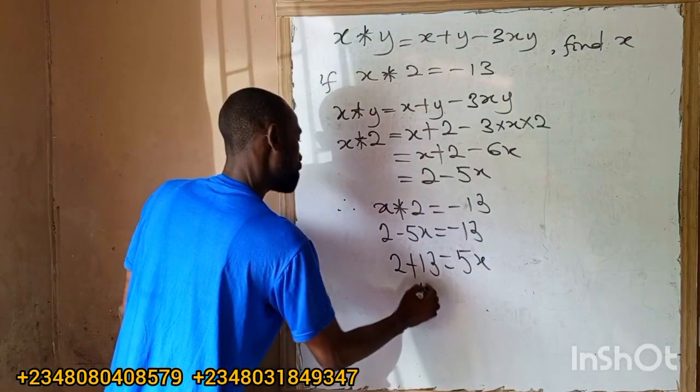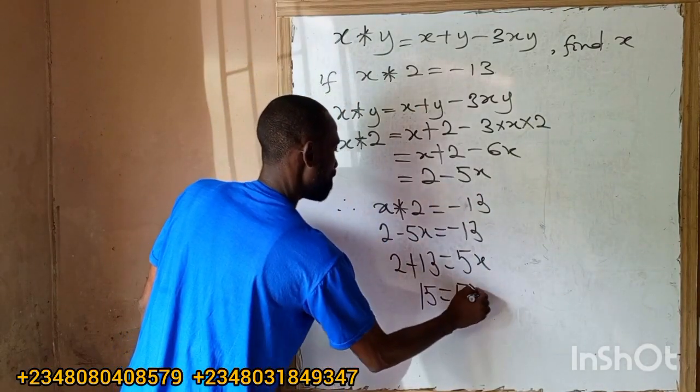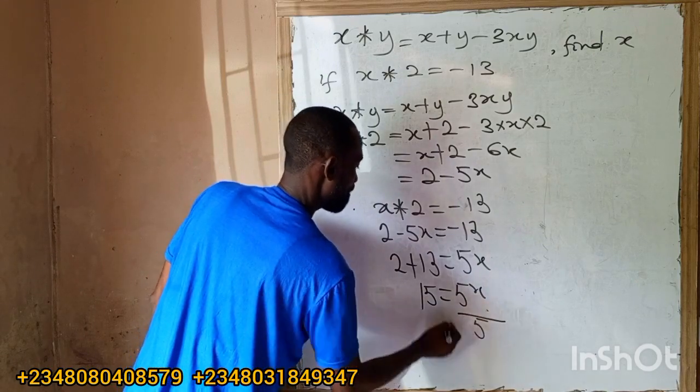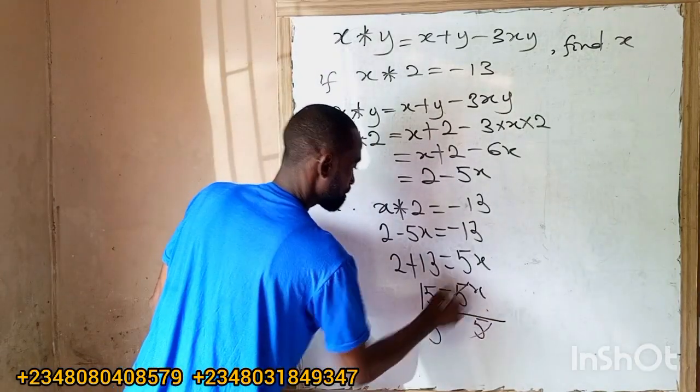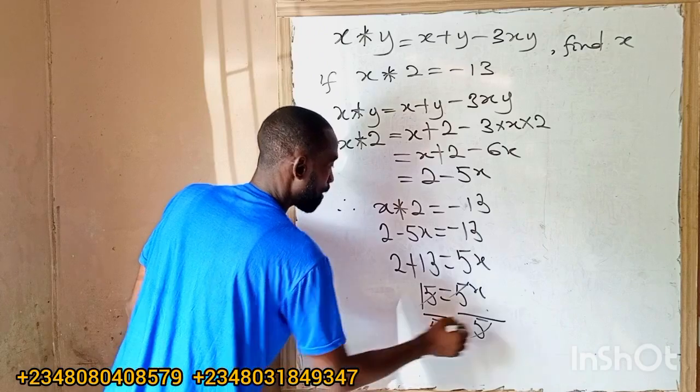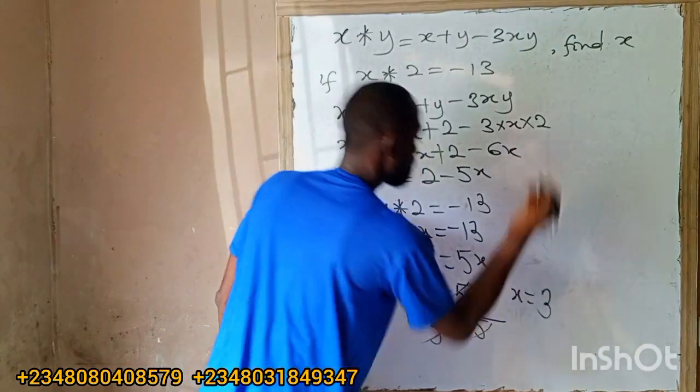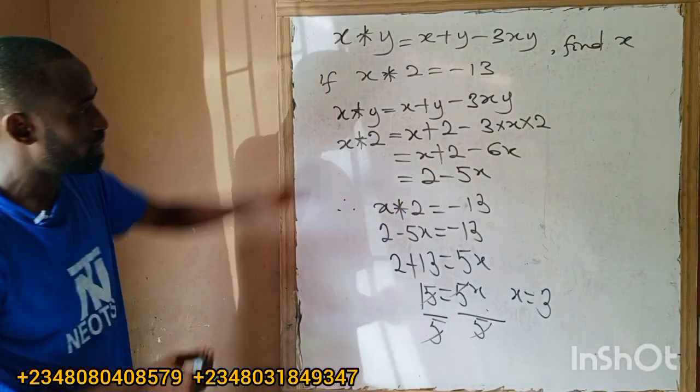5x. This will now be what now? 15 is equal to what now? 5x. Divide both sides by what? By 5. This will cancel out this. So this will be what? Here 1. So our x is equal to what now? 3. So the question can be in this format too.